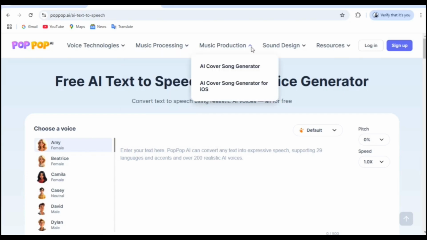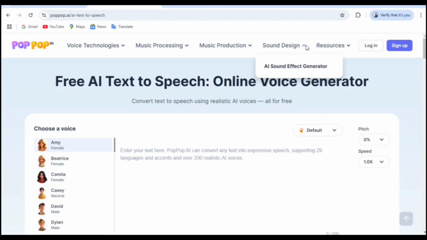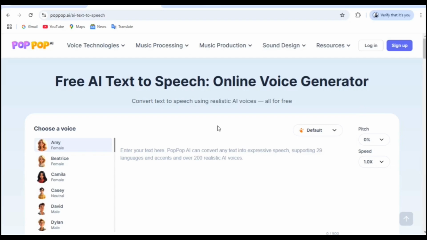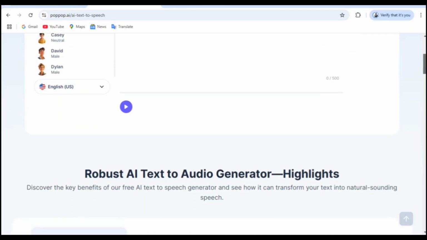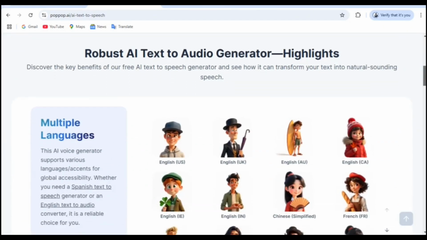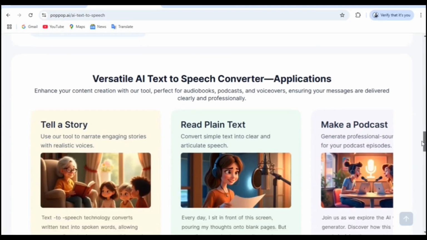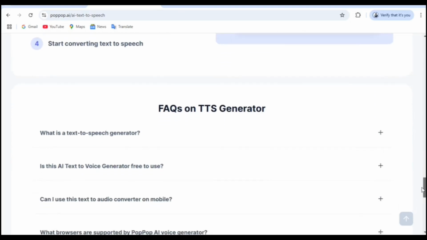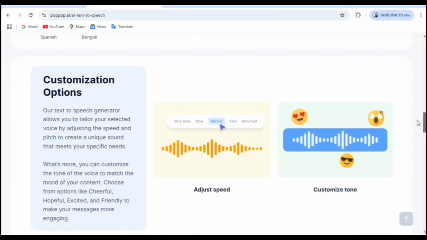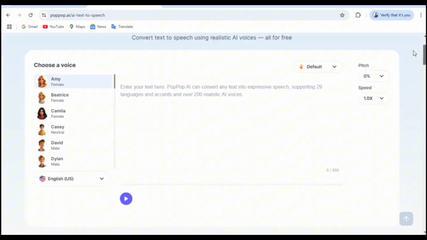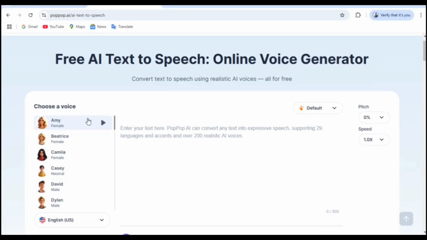Using a text-to-speech AI tool like Pop AI offers powerful benefits for various users. It enhances accessibility for individuals with visual impairments by converting text into natural-sounding speech, making information more inclusive. Content creators and professionals can save time by generating high-quality voiceovers for videos and presentations without expensive recording equipment. Language learners can improve pronunciation and comprehension by listening to accurate speech renditions. Additionally, multitaskers can convert long articles or emails into audio, allowing them to absorb information on the go. Whether you're a student, educator, or marketer, Pop AI makes content more engaging, efficient, and accessible for everyone.